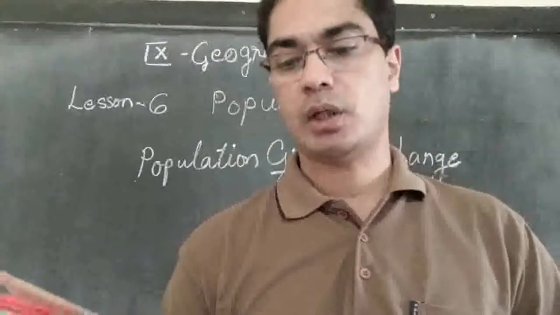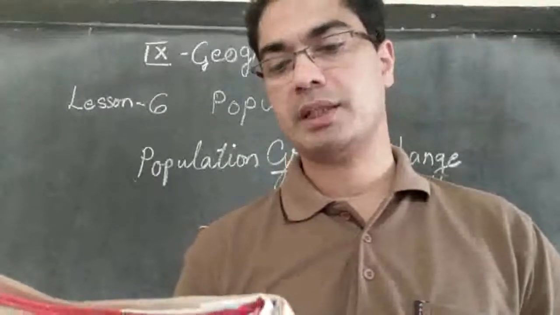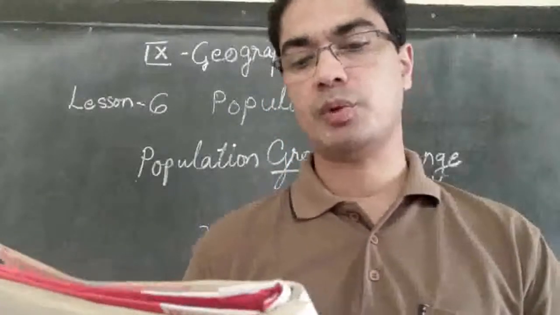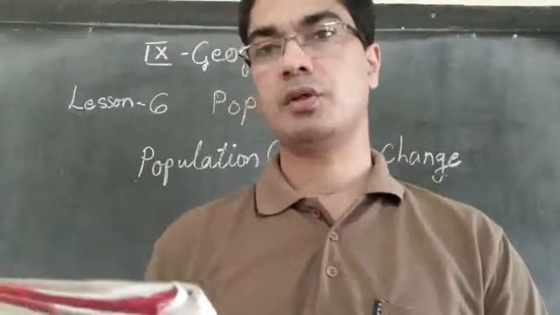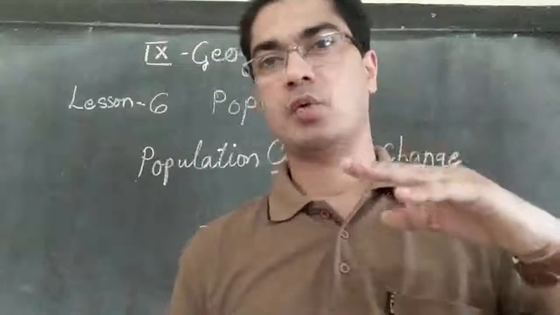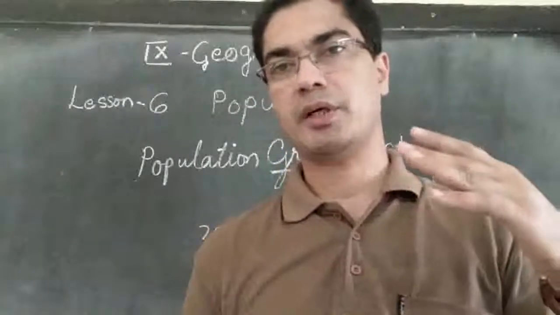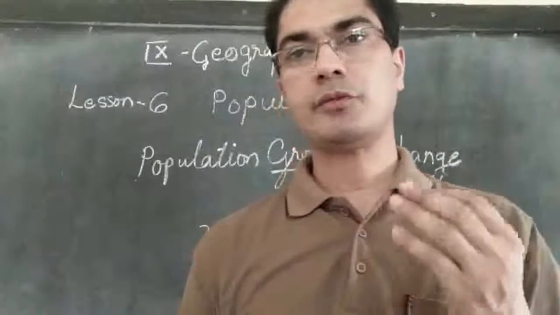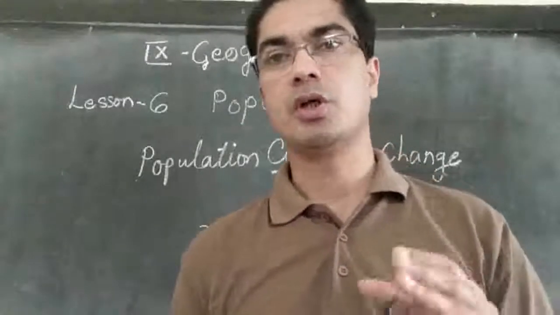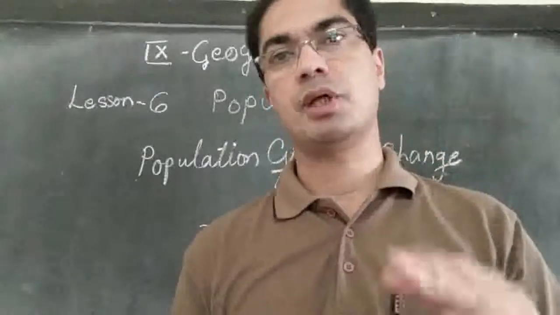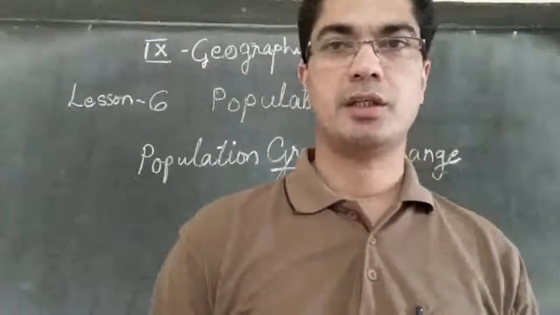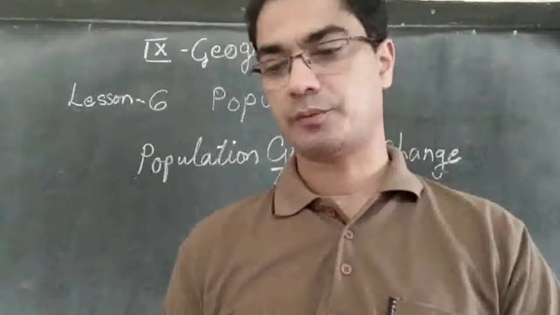Since 1981, birth rates have also started declining gradually, resulting in a gradual decline of the rate of population growth. What are the reasons for this trend? Till 1981, the birth rate was high and the death rate was low. So after 1981, what happened? The government tried to make the people aware about the problems of high birth rate and high population, and so people controlled the birth rate. So the death rate is low and the birth rate also is low. That is after 1980. That's why the percentage is coming down.